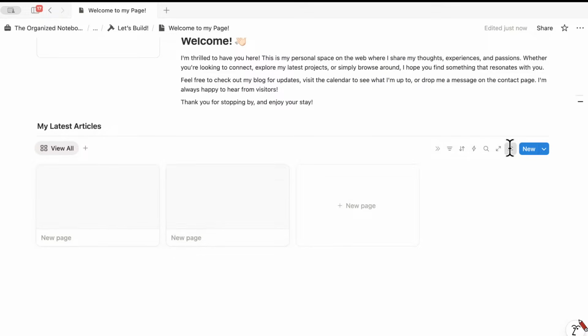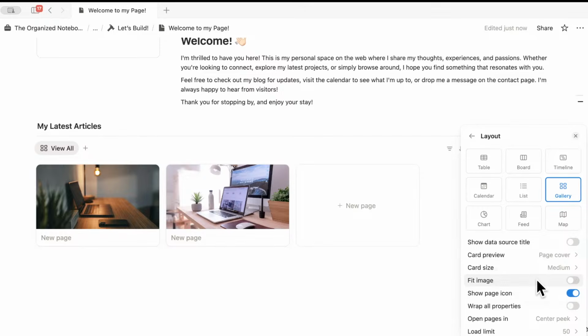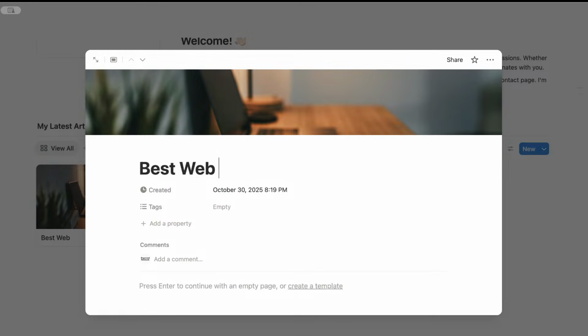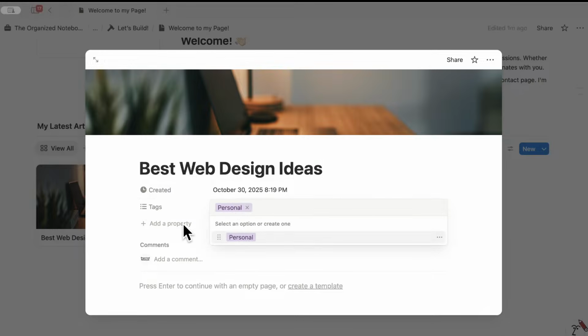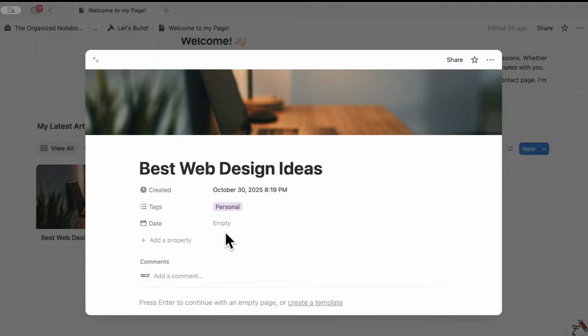And now we can go to the settings, layout, and then go to the card preview to be page cover. And we can title this. So let's say that this article is about best web design ideas. We can add a tag here.